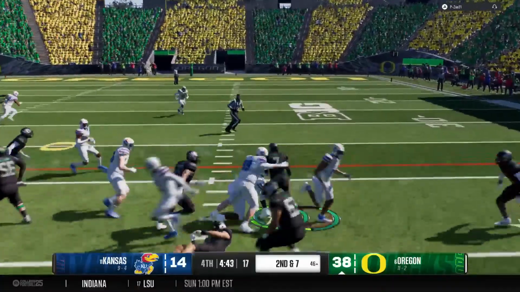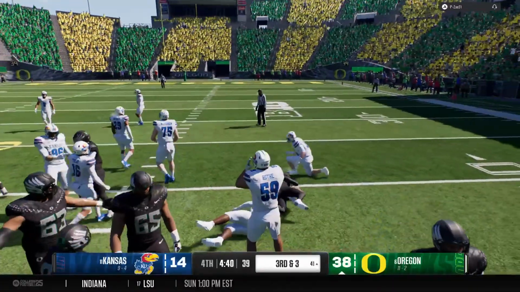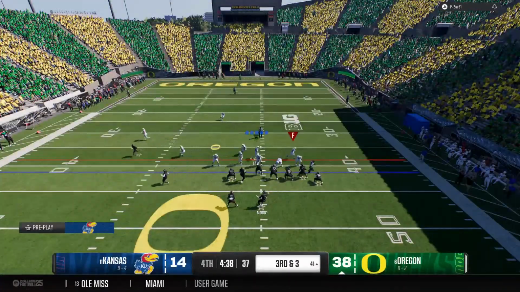Quarterback pulls the ball. It's a keeper. And they finally stop him, but a decent gain that time. 3rd down play for this offense.